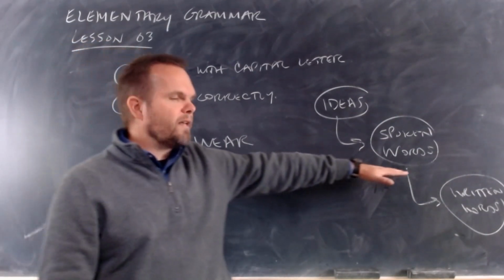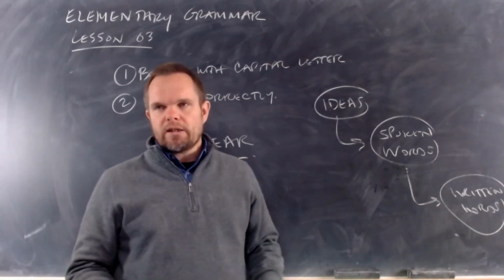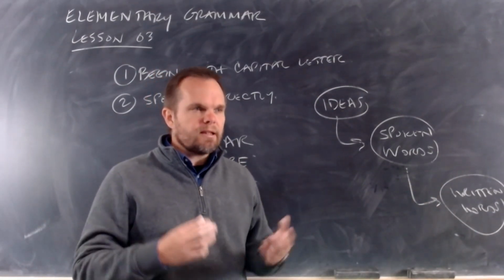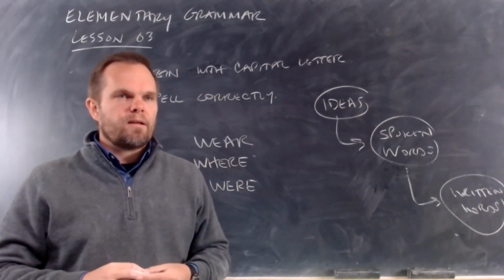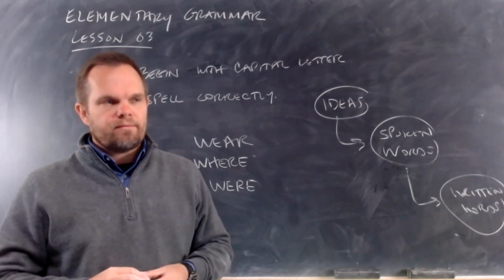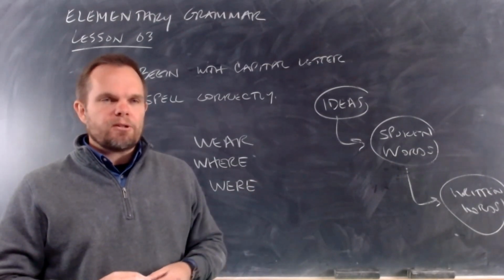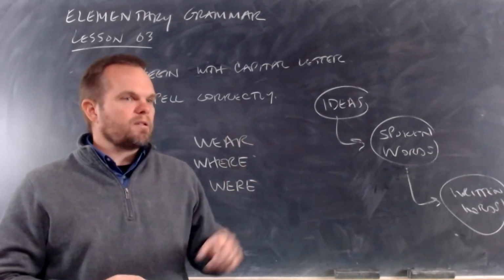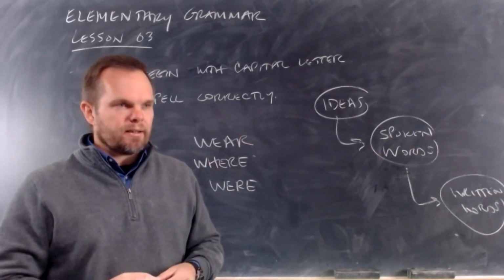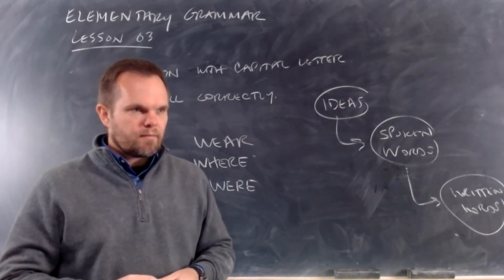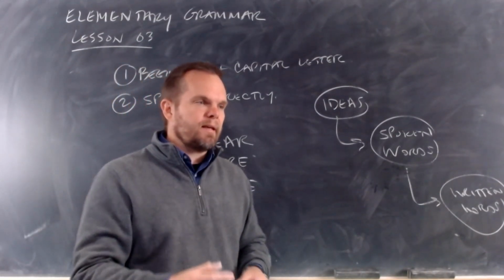But you will always have more spoken words that you don't know how to spell. That's what the dictionary is for. A dictionary is to show you how to spell a word that you want to write. That's what a dictionary is. You can start by just looking up the first few letters, and then you look through the dictionary until you find the word that you want to share, and you can see its spelling. And you have to make the effort, you have to do the work of spelling everything correctly.